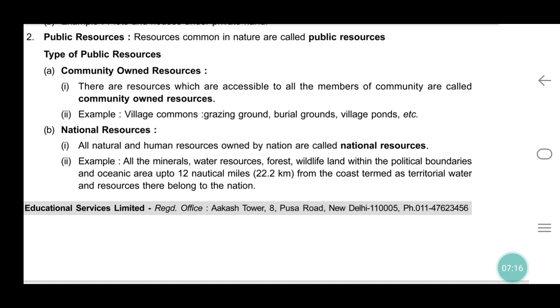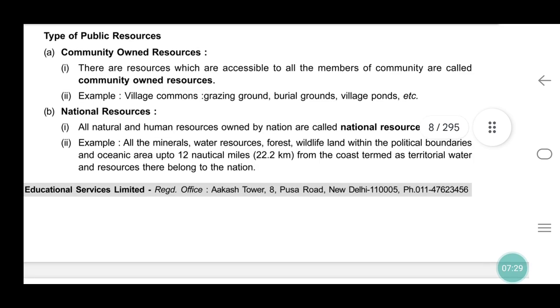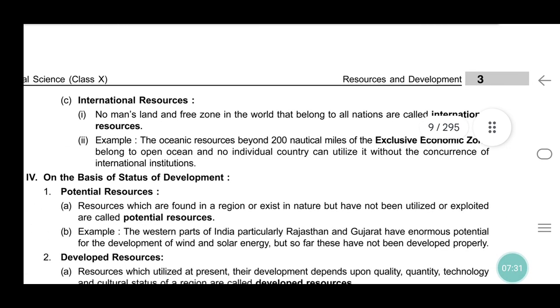So, very important, one mark also. The oceanic area up to 12 nautical miles from the coast is termed territorial water, and the resources there belong to the nation.